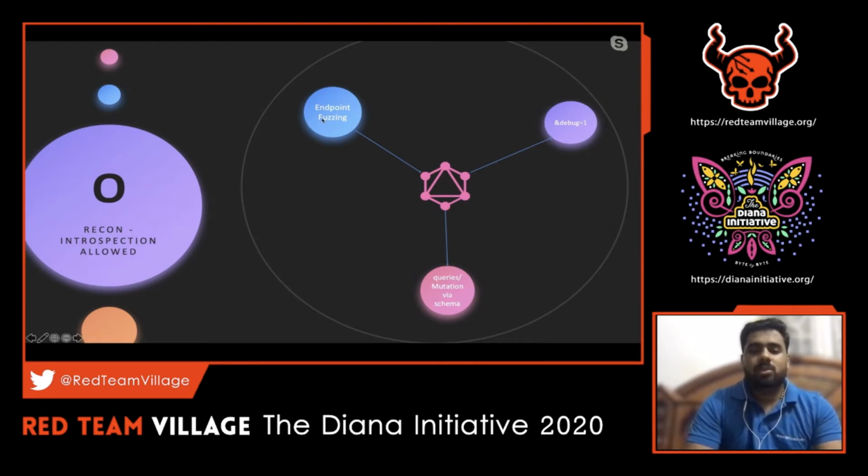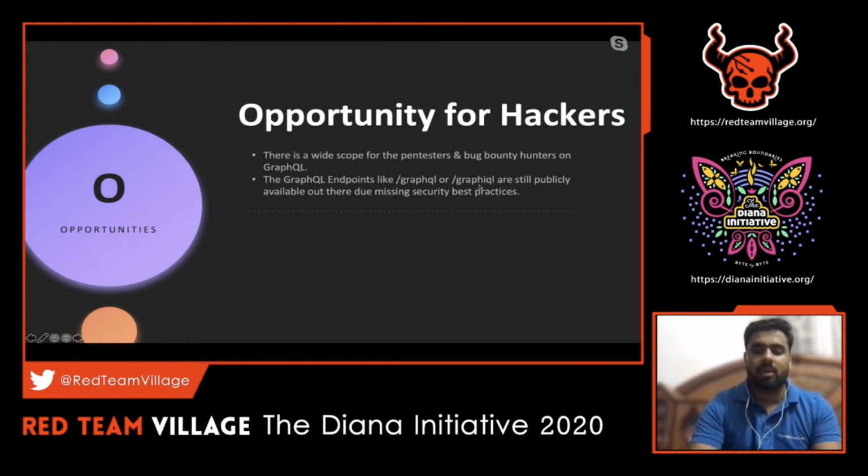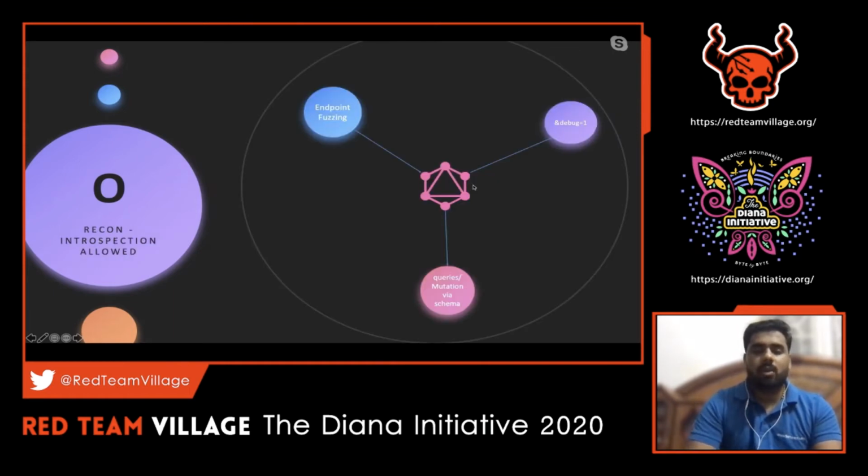So there are three cases to it. The one common thing to check when introspection is allowed in an application is endpoint fuzzing. This endpoint fuzzing is pretty common with respect to GraphQL or REST APIs, because in REST APIs we tend to do a lot of fuzzing activities with the help of a checklist or fuzzDB. The same approach remains for GraphQL as well. So we just have to check for the endpoints /graphql or graphiql. But it is not the case that it will only be named /graphql or graphiql.